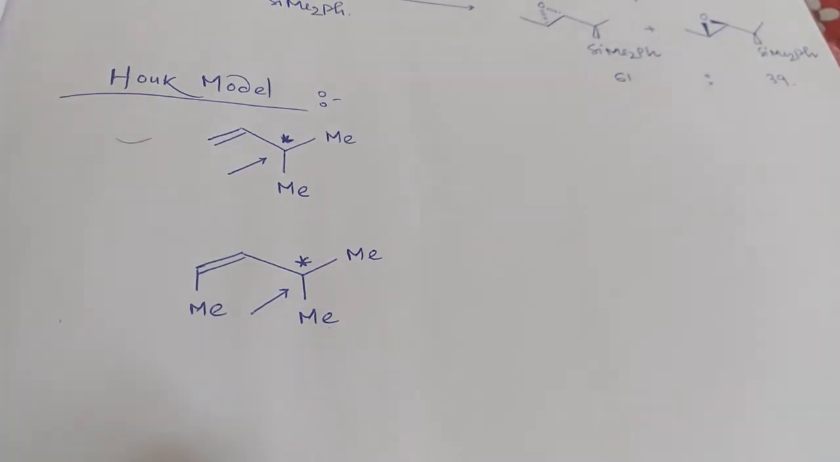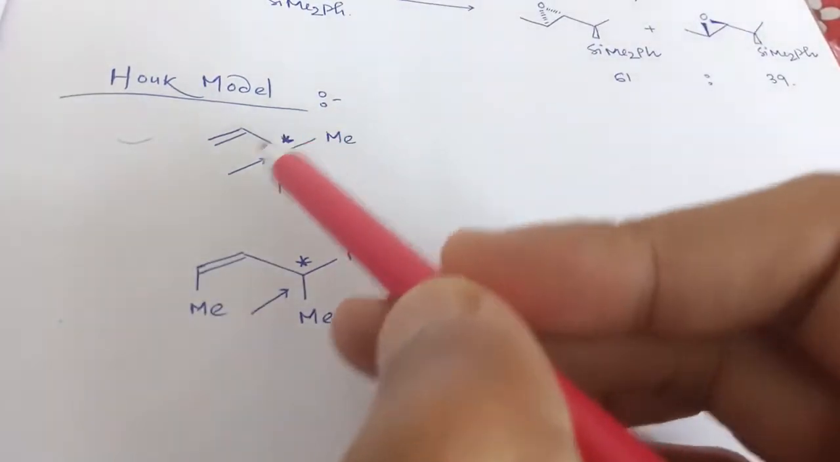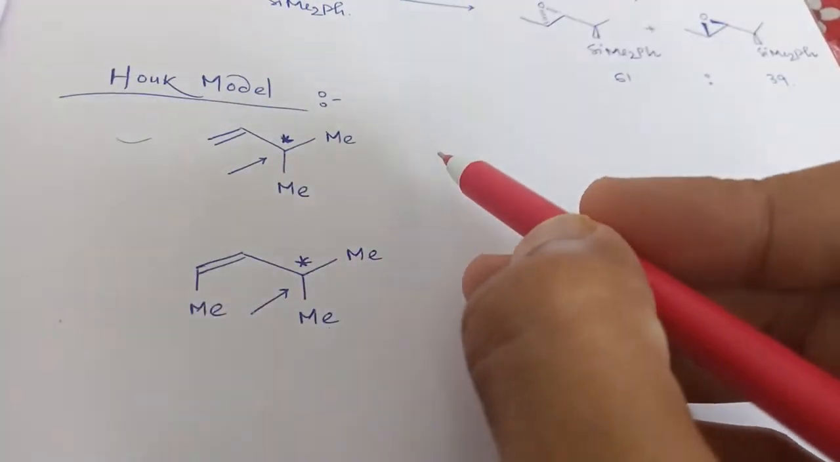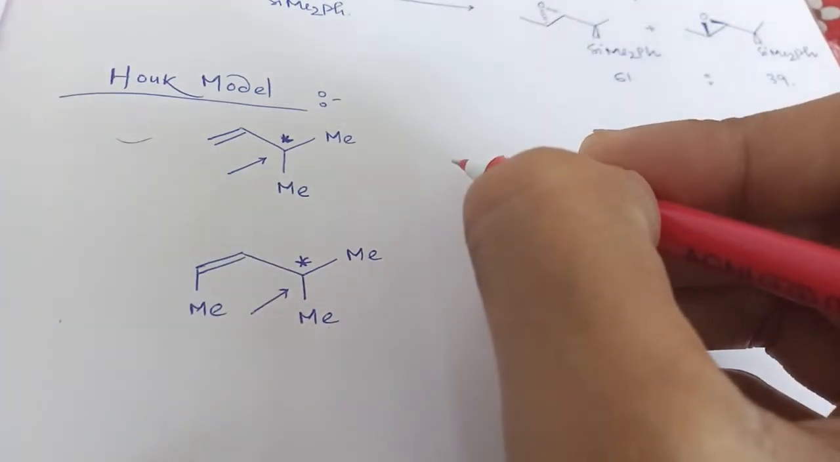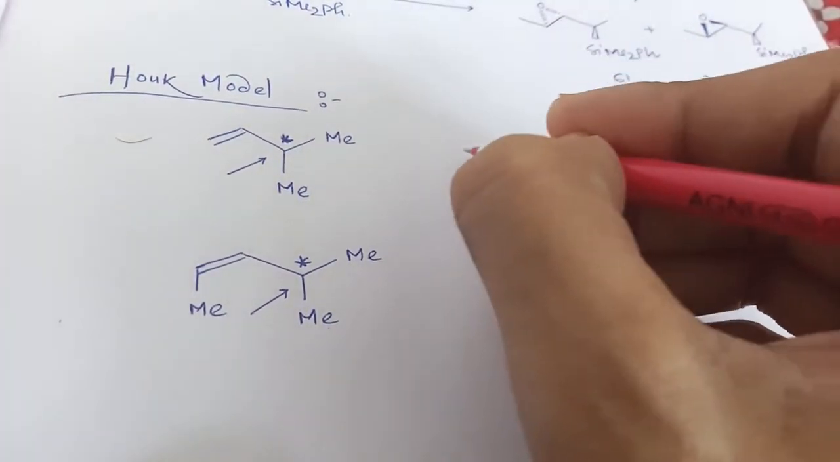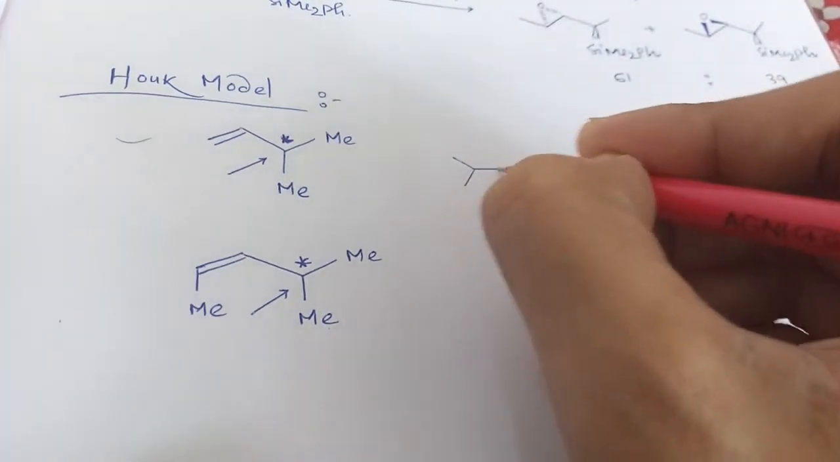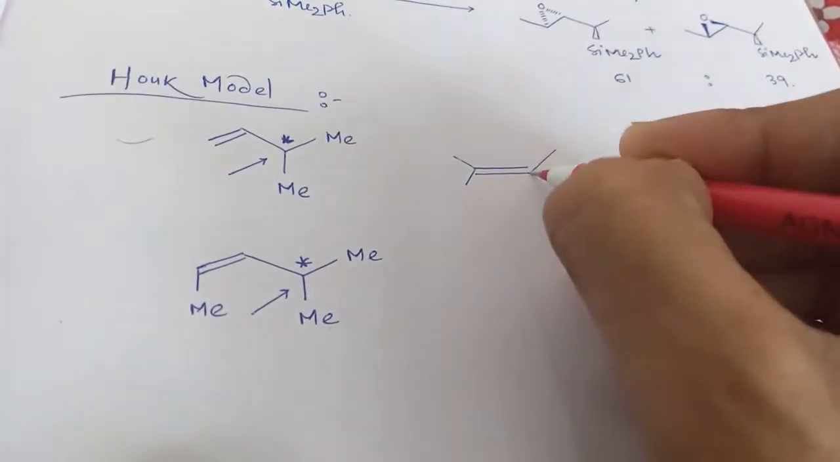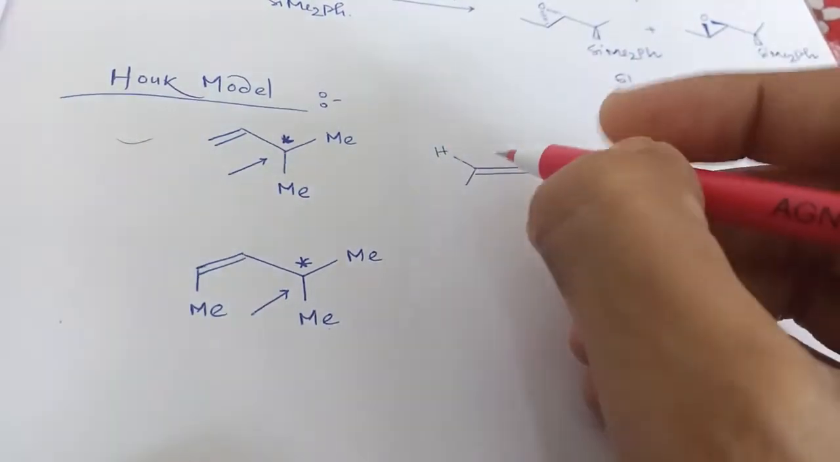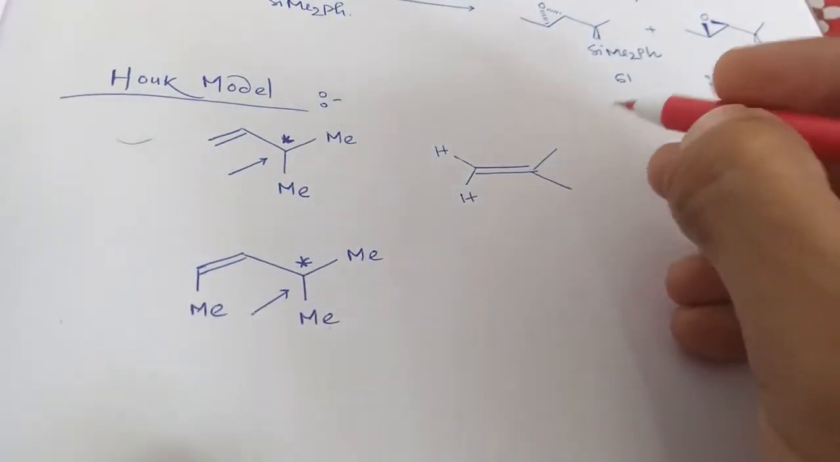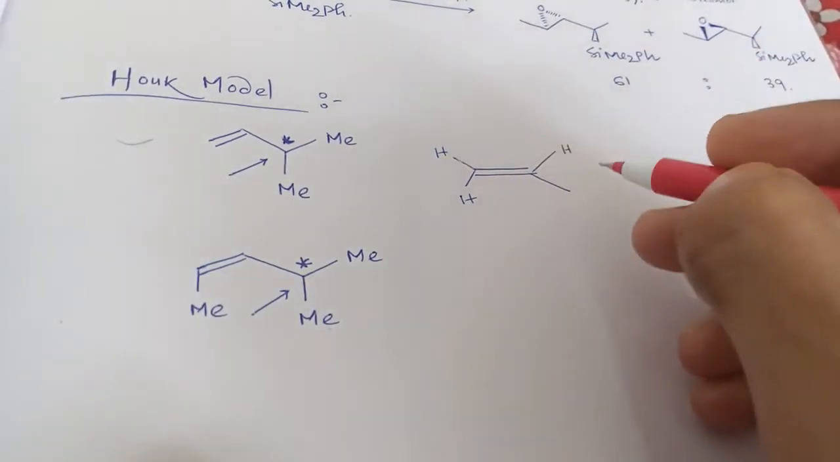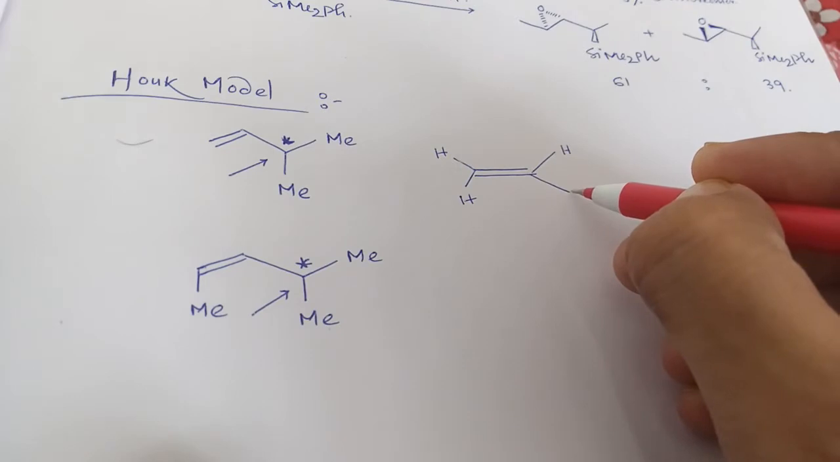If we talk about the Houk model, this is very interesting. The Houk model says that in case of a chiral alkene, the most stable, or you can say the major conformation, will be that one which has less eclipsing interaction. Here there are two chiral alkenes. If we try to draw them as a conformation, it will look like this: there is hydrogen, there is also hydrogen, there is also hydrogen, and this is the chiral center.